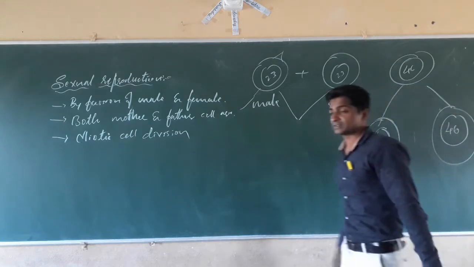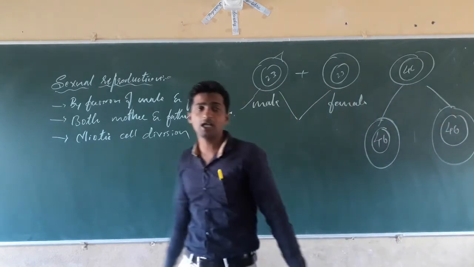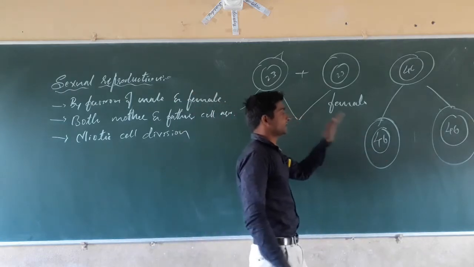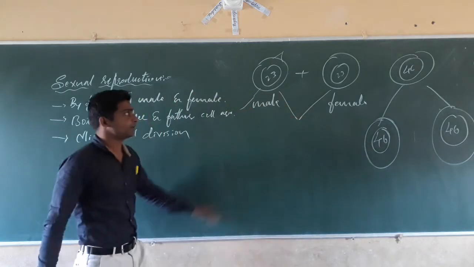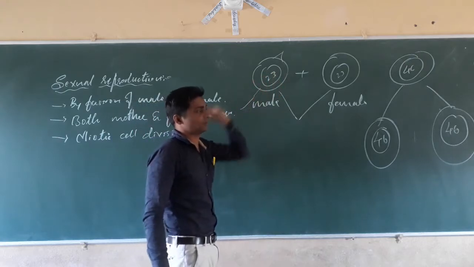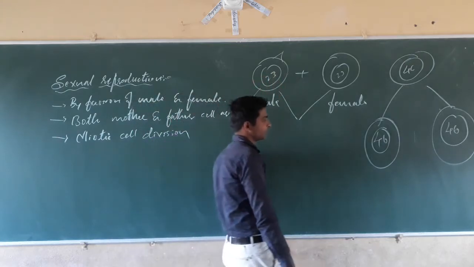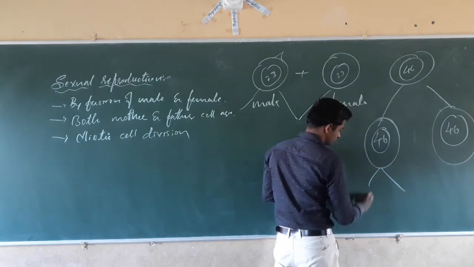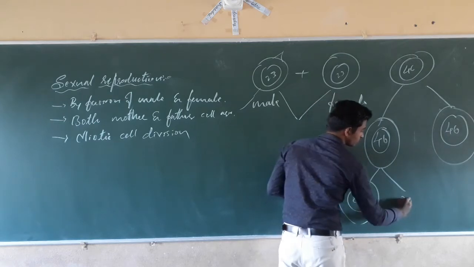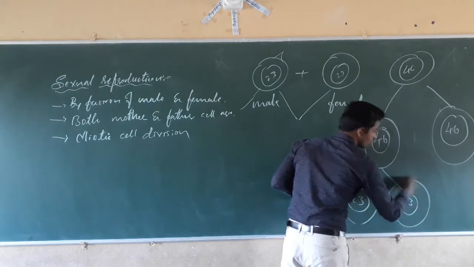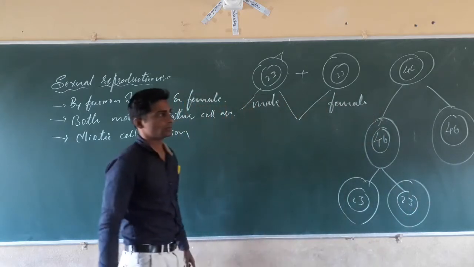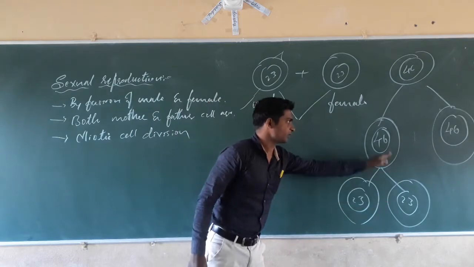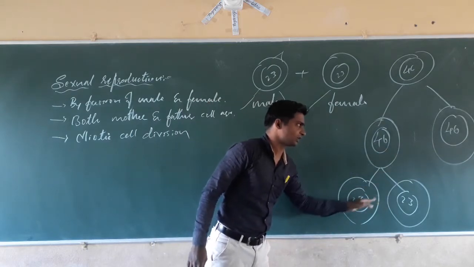A cell undergoes cell division with the same number of chromosomes, that is called mitotic cell division. Meiotic cell division means a haploid number of chromosomes are produced. See what happens? 46 to 23.